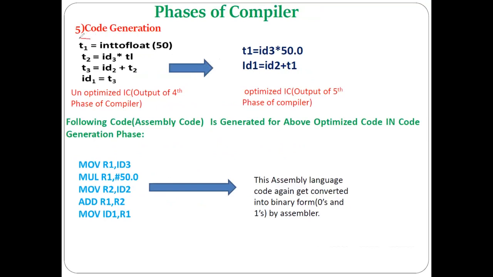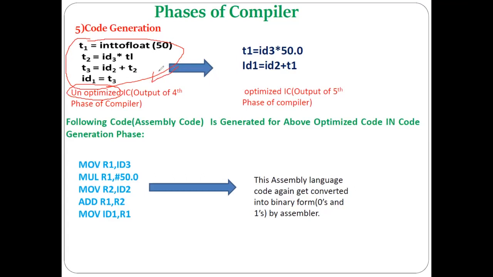Okay, this is our intermediate code. Now this intermediate code is unoptimized. This is nothing but the output of our fourth phase of compiler. Which is the fourth phase of our compiler?